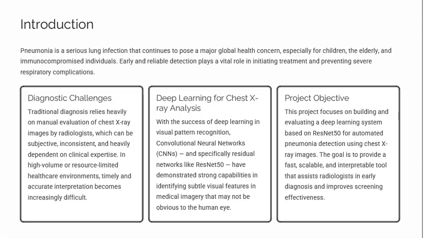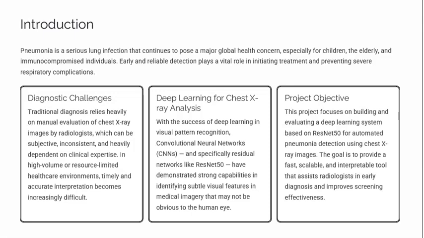Now, deep learning for chest X-ray analysis. CNNs in particular have shown tremendous success in image recognition tasks. These models excel at identifying patterns that humans may overlook. Residual networks like ResNet50 are especially powerful because their skip connections allow networks to learn deeper feature representations without vanishing gradients. Medical images such as chest X-rays have subtle abnormalities, making these high-capacity models ideal for the task.